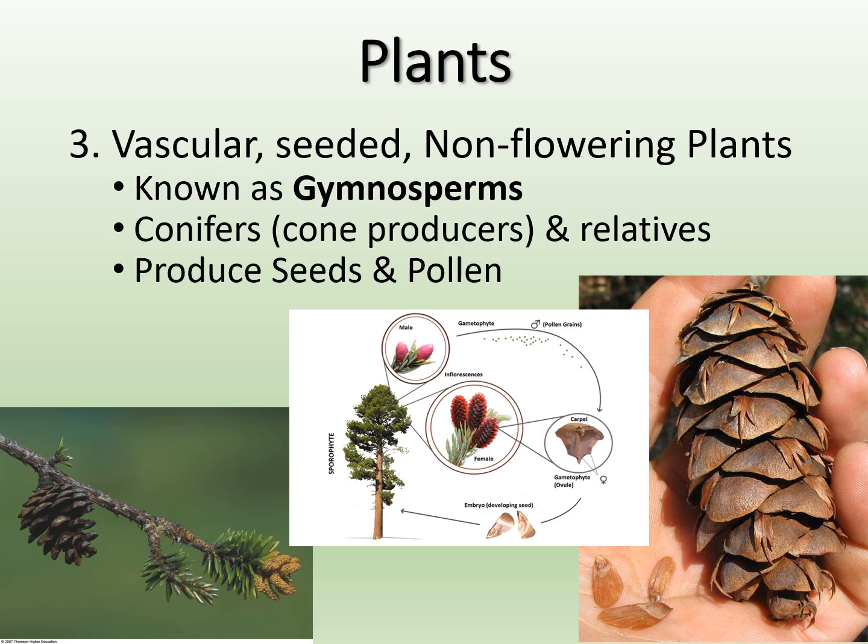These guys are conifers, or cone-producing, usually tree-like or bush-like structures: sequoias, redwoods, pines, firs, cedars, junipers. These are all conifers, or gymnosperms. They produce seeds and pollen.